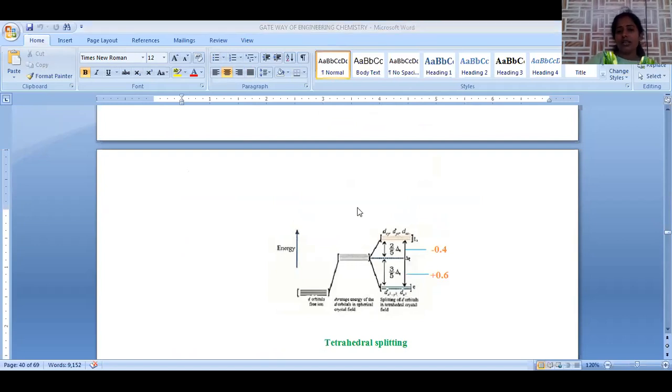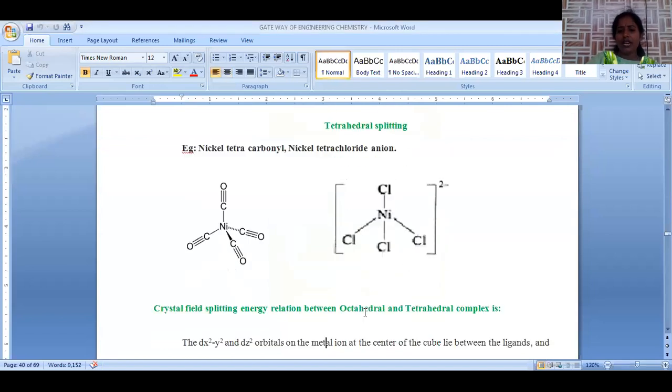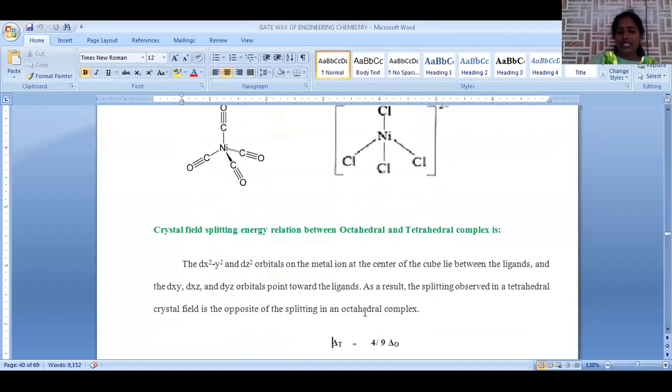That's the reason why eg orbitals are down and t2g orbitals are up. And we already know tetrahedral splitting energy is less than octahedral splitting energy.